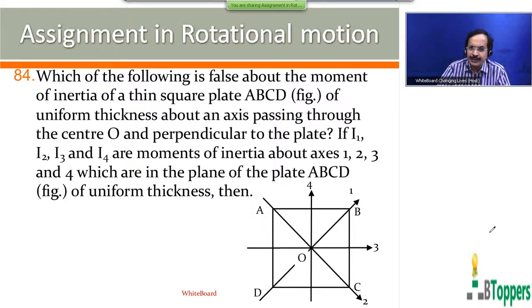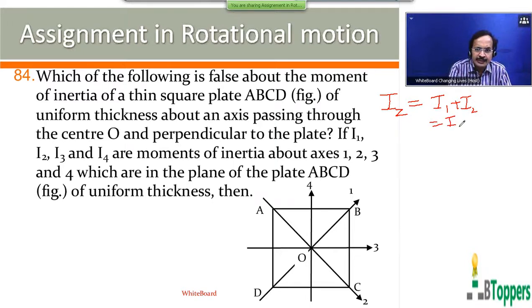According to the perpendicular axis theorem, the moment of inertia of a plane body about an axis perpendicular to the plane of the plate will be equal to the sum of its moments of inertia about any two mutually perpendicular axes in the plane of the plate and intersecting on the first axis. So Iz can be written as I1 plus I2 or I3 plus I4.